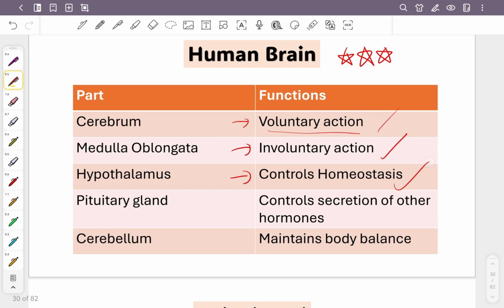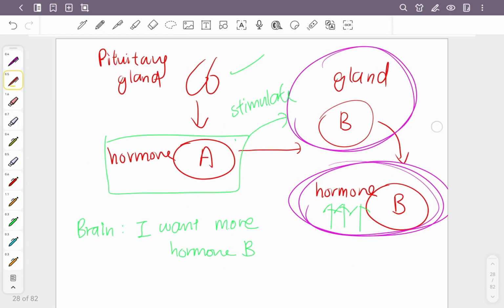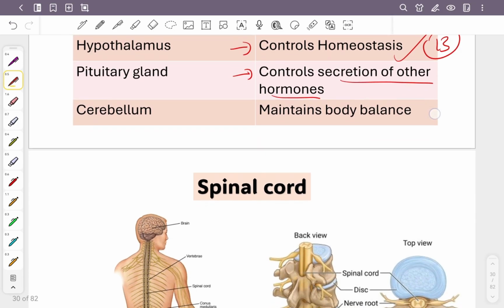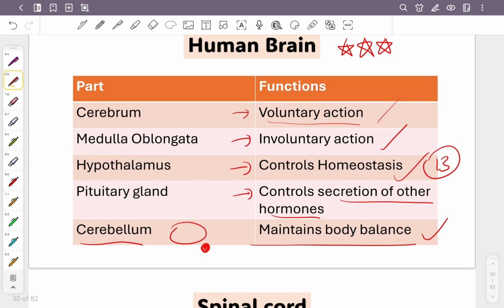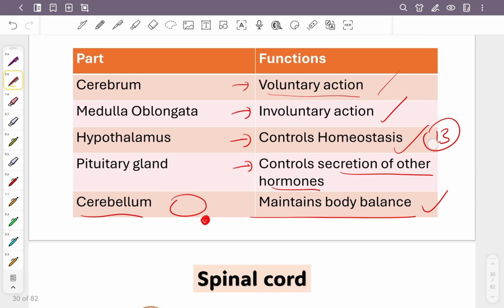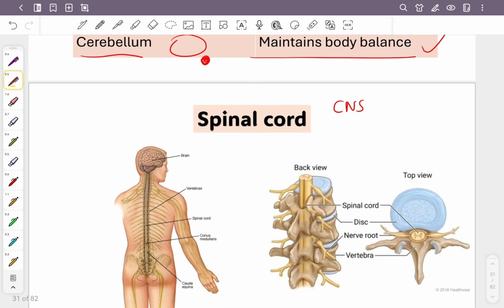The hypothalamus controls homeostasis in chapter 13. The pituitary gland controls secretion of other hormones, like the example I mentioned to you. Understand? It is how it's going to work. And then the cerebellum, the one at the back, your brain is here, the cerebellum is here at the back. I told you if it gets hurt, you cannot maintain your body balance. So the function is to maintain the body balance. Okay? Now, this is the nervous system. First we study the human brain, correct? But just now I told you already, the central nervous system is divided into the brain and also the spinal cord, correct?